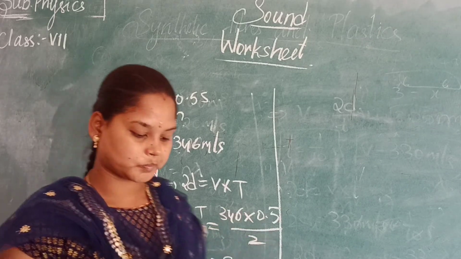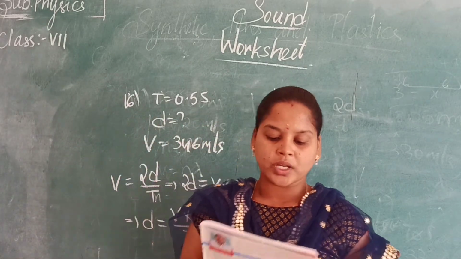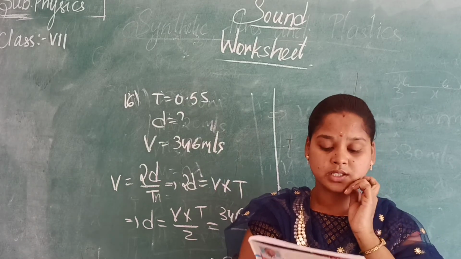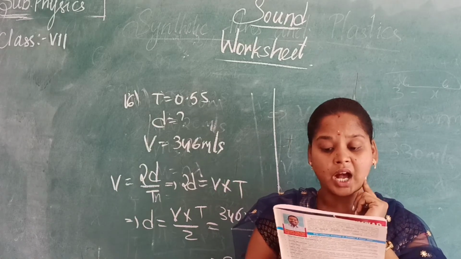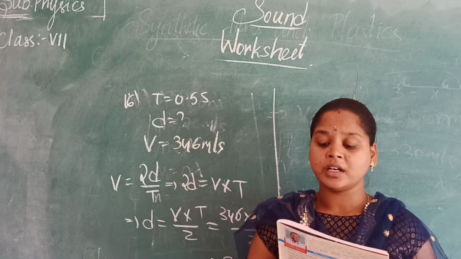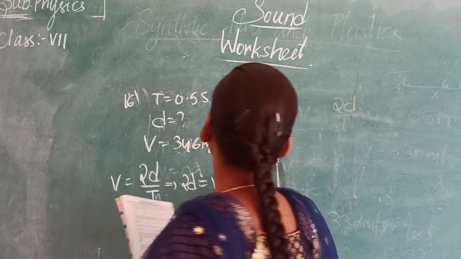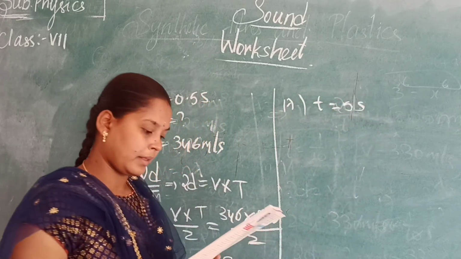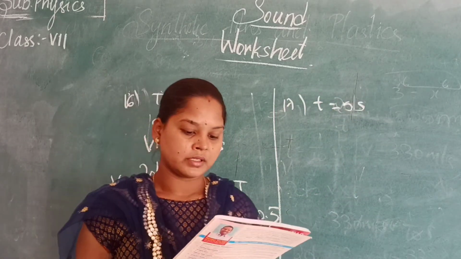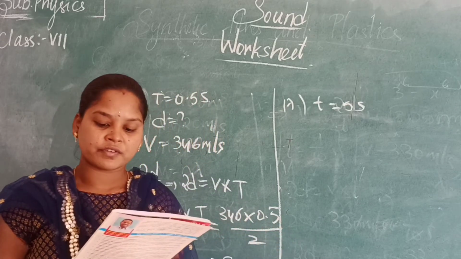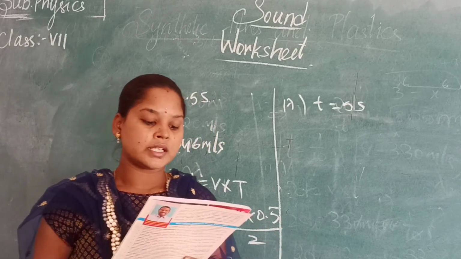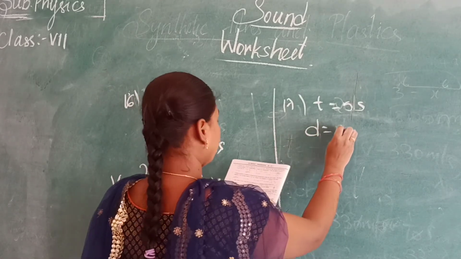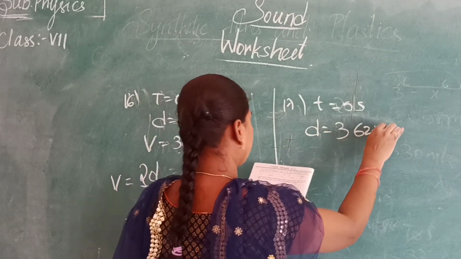Next, a sonar device on a submarine. So here in the submarine there are signals, no? The signals are received after an echo of 5 seconds. So time is 5 seconds, and the distance of an object from the submarine is 3625 meters. They have given the distance here, that is 3625 meters.